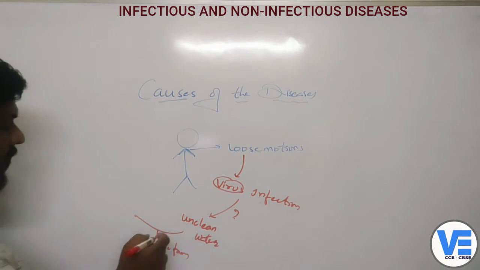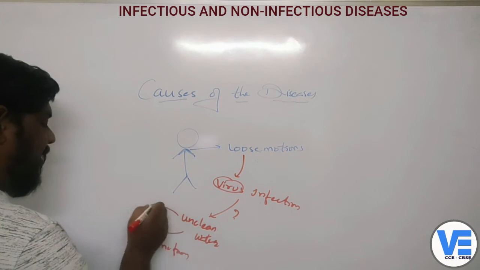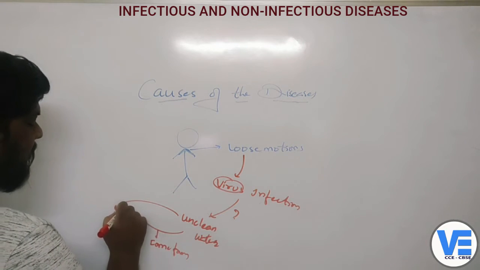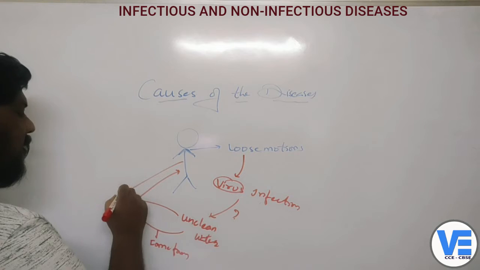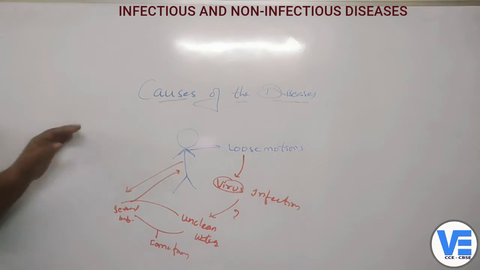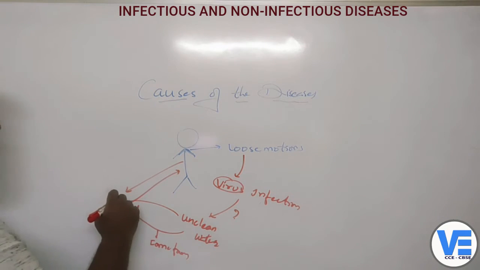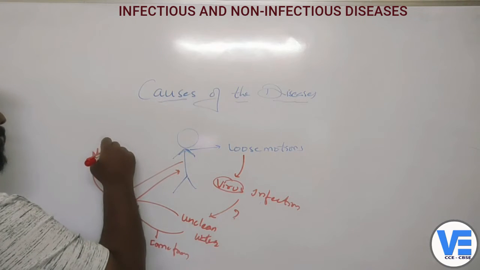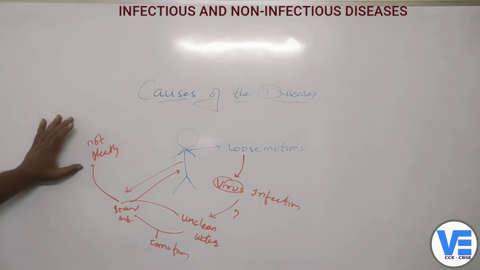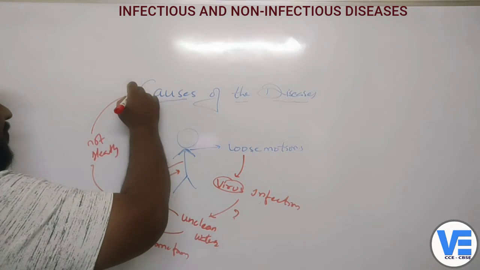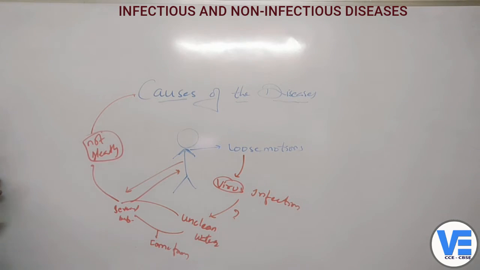Now we might get a thought that this unclean water is drunk by several babies. So why has only this particular baby got loose motions? What is the reason behind this? Maybe the reason is that the child is not that healthy. Maybe she is suffering from some kind of sickness. The next question will be why the baby is not that healthy.